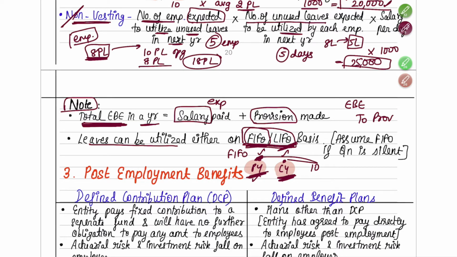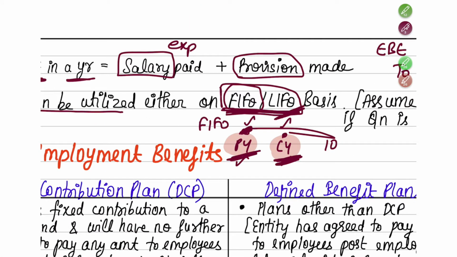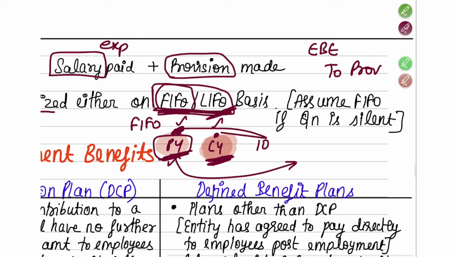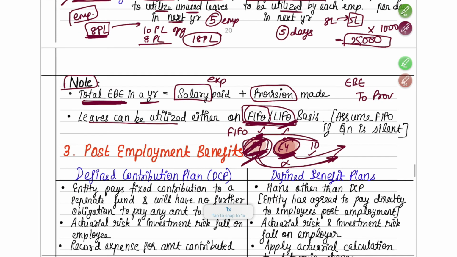Now what is going to be the difference because of FIFO and LIFO? There is going to be a difference. Suppose you have taken 10 days of leave and first you exhaust it from current year leaves. The previous year leaves you cannot carry forward to the next year, as you can only carry forward leaves for 1 year. That means if this leave balance is still pending, you will not be able to carry it forward. Whereas if you first exhausted the previous year leave, the current year leave balance could have been carried forward. So there will be some differences like that.